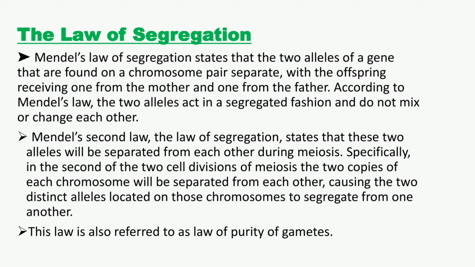Mendel's law of segregation states that the two alleles of a gene that are found on a chromosome pair separate, with the offspring receiving one from the mother and one from the father. According to Mendel's law, the two alleles act in a segregated fashion and do not mix or change each other. This law is also referred to as the law of purity of gametes.